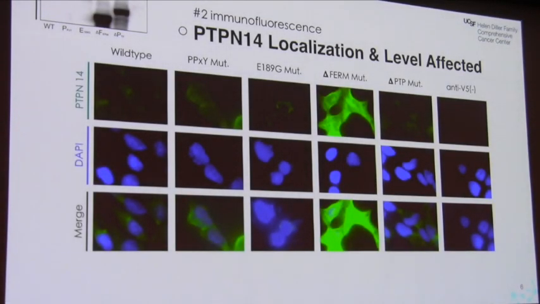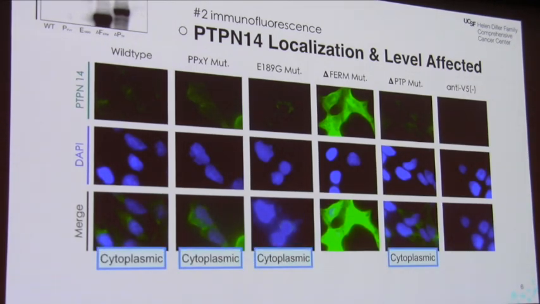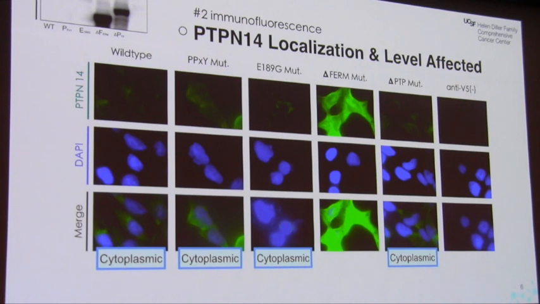To confirm our findings, we look to our immunofluorescence data. Here, PTPN14 is stained green, and the nucleus is stained blue with DAPI. Here we see that PTPN14's localization is affected by the FERM domain, as we see in the wild type and all the other mutants, PTPN14 tends to be cytoplasmic, whereas with the FERM domain deletion, PTPN14 tends to be nuclear.